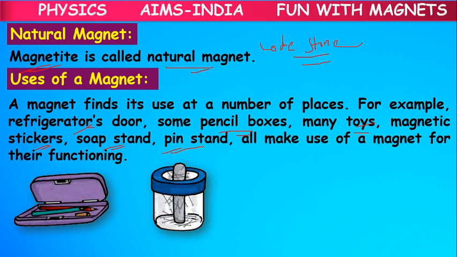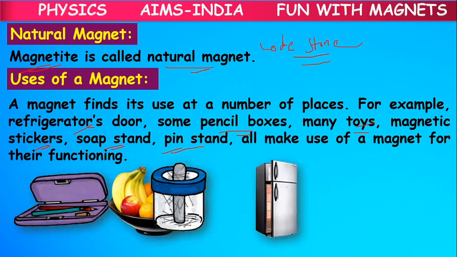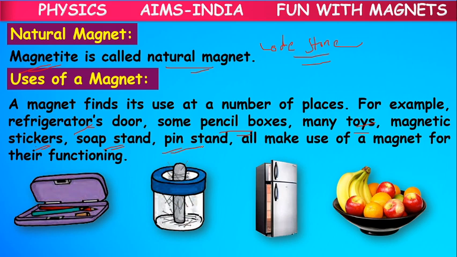Like this pencil box, pin holder box, refrigerator, some of the vessels kept on the table, or toys, vegetable toys fixed to a magnetic vessel.